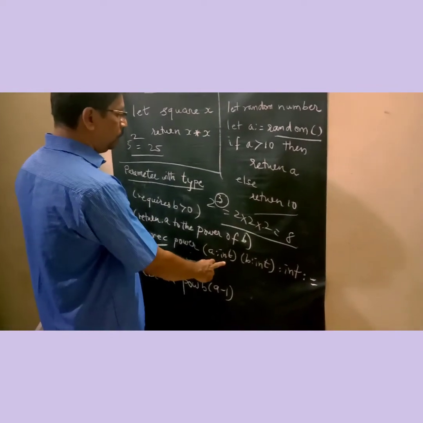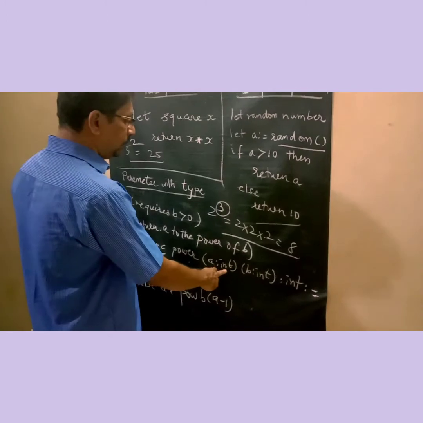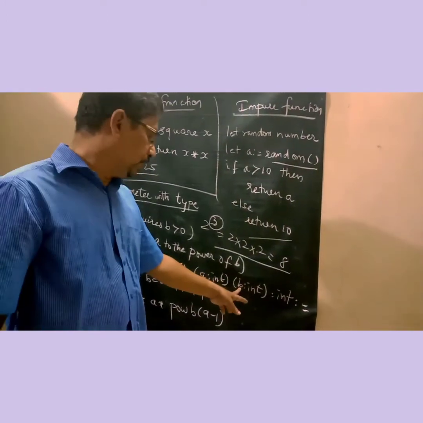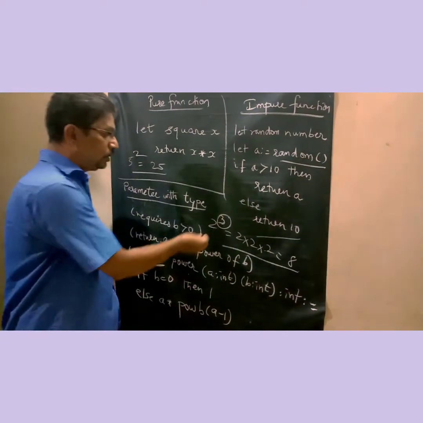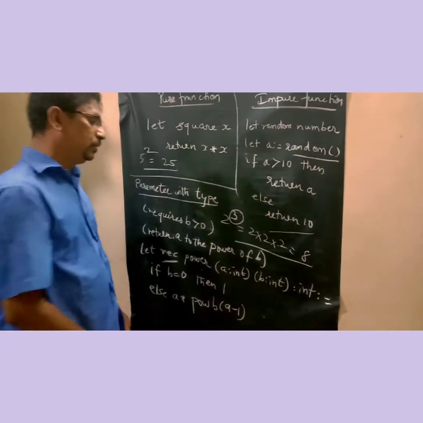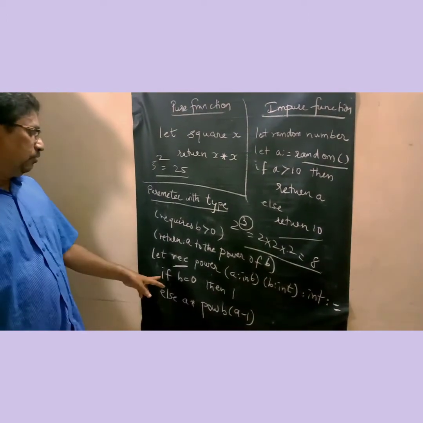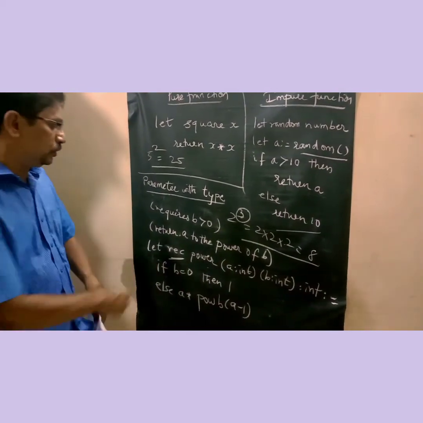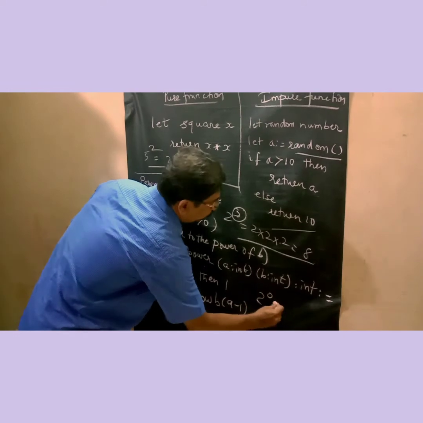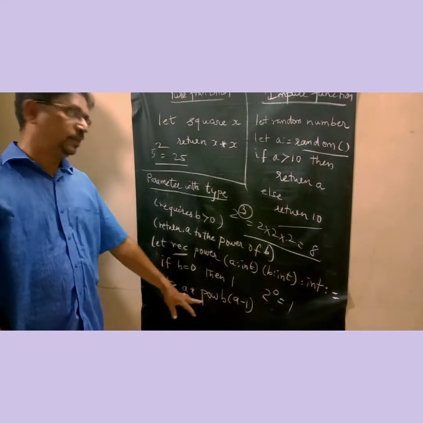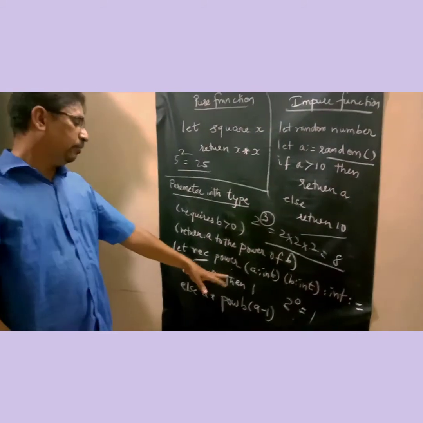So this is the type. A is of type int. Int means integer. B is also of type int, meaning B is also an integer, and the result will be of type integer. So if B equals 0, suppose 2 power 0, 2 power 0 equals 1. If B equals 0, then 1. That is the condition we have.